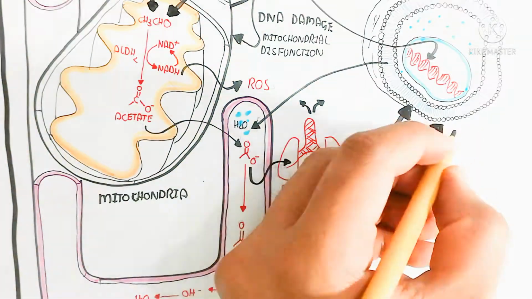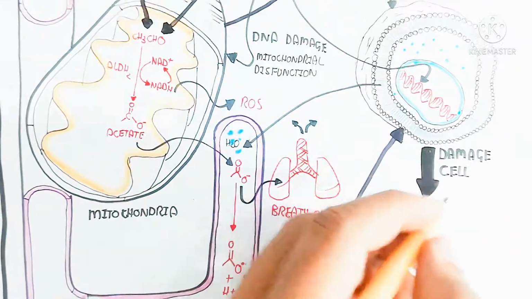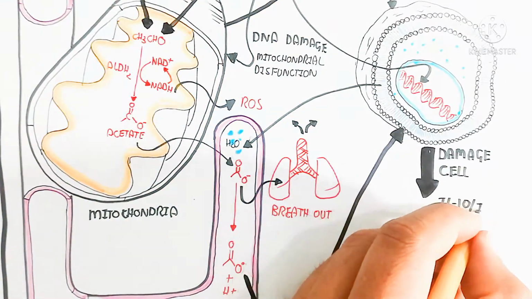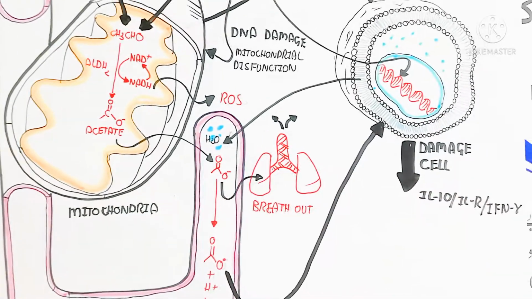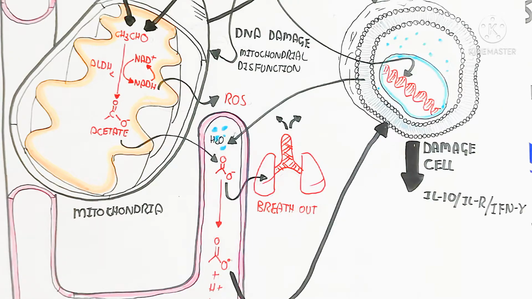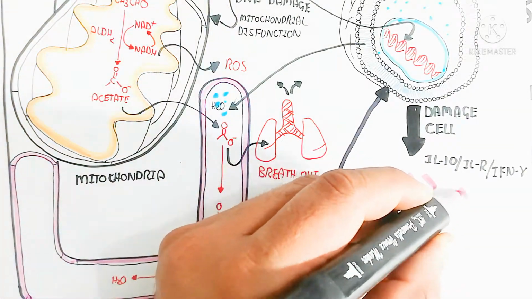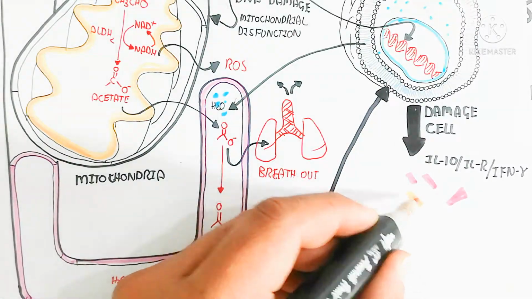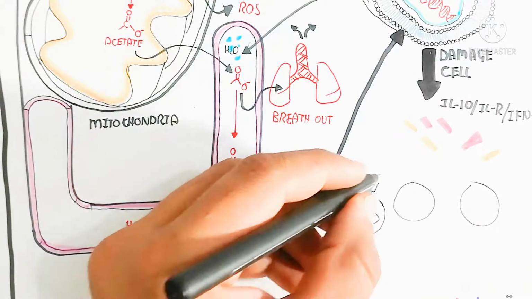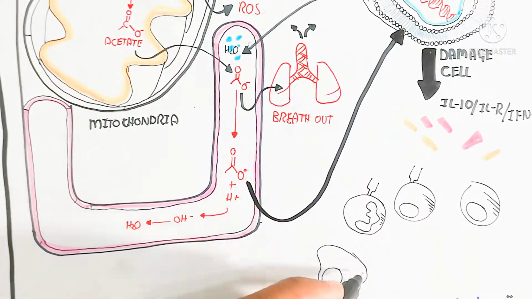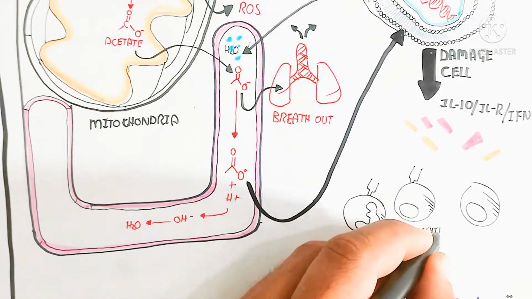That is why you can smell the alcohol on the breath of an alcohol consumer. On the other hand, the damaged cell will produce inflammatory mediators, interleukin 10 and interleukin 12, and interferon gamma. These inflammatory mediators act on the neutrophil, monocyte, natural killer cell, Kupffer cell and hepatic stellate cell, which will increase inflammation for clearance of the damaged tissue and cells. So the inflammatory response will occur.